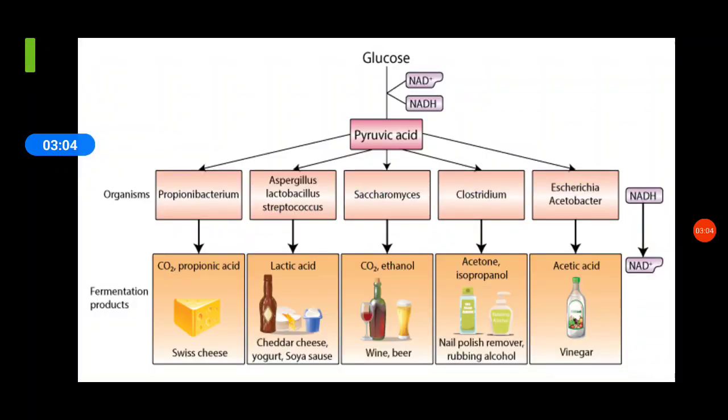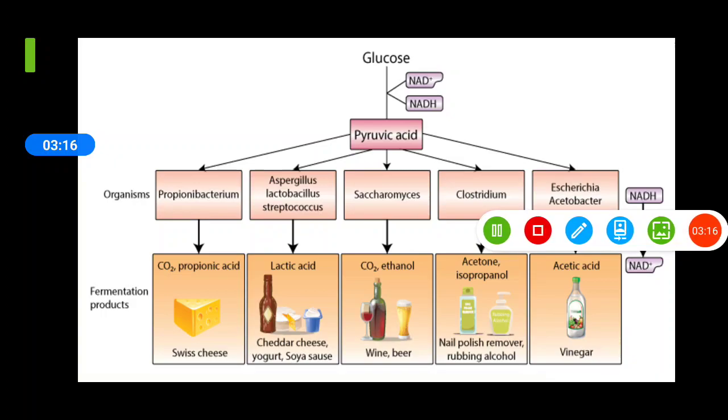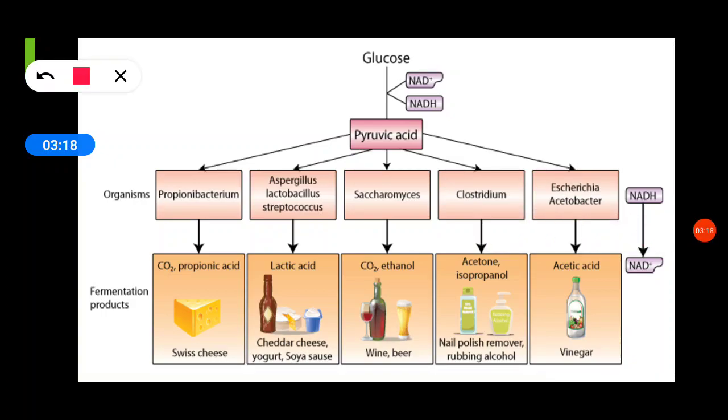This chart shows that various types of organisms are responsible for the production of various types of products. For example, Propionibacterium sharmanii, which we learned about in the last video, is responsible for the production of Swiss cheese.